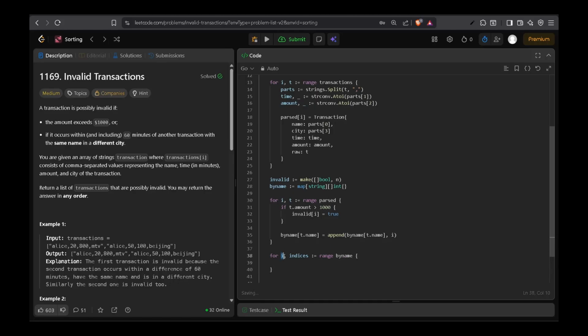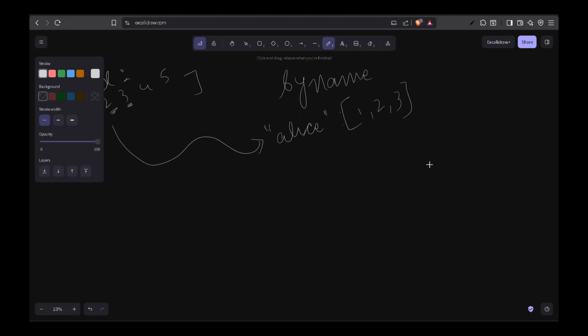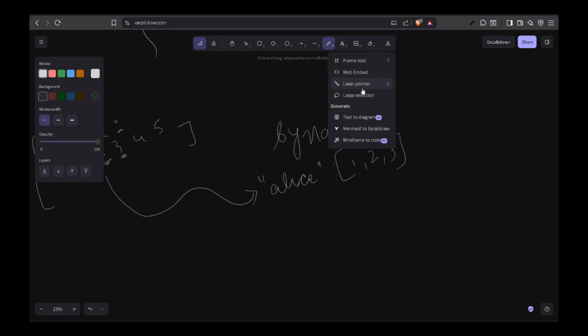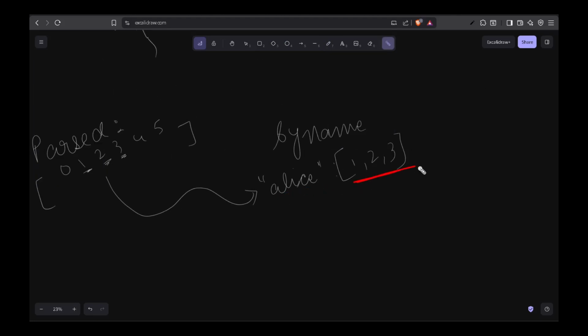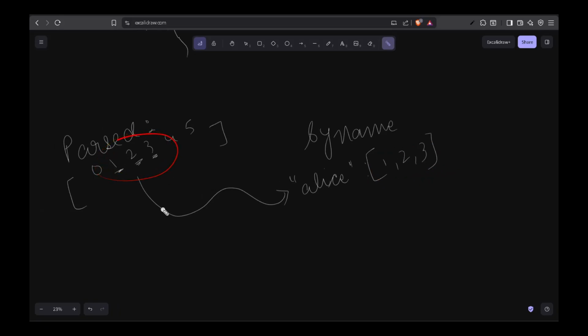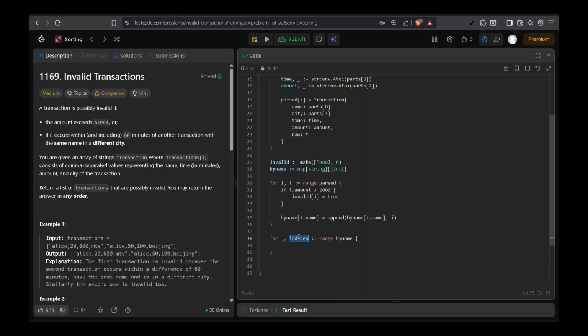So this i, I think we will not use it, so we can just skip it. So what does this indices variable mean, right? As I told you, for every name, we are storing an array of ints. And what are these ints? Nothing but the indices of the past array. So whenever we pass over byName, the key will be the name, and the value will be an array of numbers, right? So indices is the array of numbers or indexes.